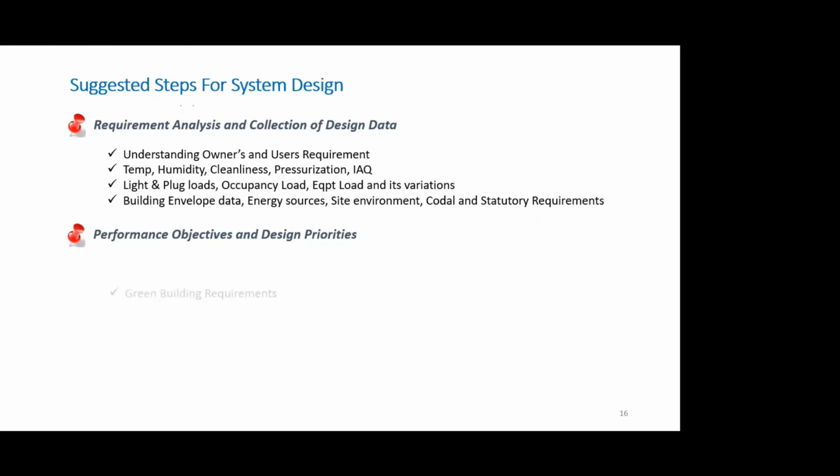Performance objectives is the next important step, whether how efficient we want our design to be, whether this project wants a certification under some green building requirements of maybe GRIHA or Indian Green Building Council or Green Building Council of India or US Green Building Council, and what is the level, whether it is just a certified building or a silver building or a gold building or a platinum, or we have a 1-star, 2-star, 3-star, 4-star, 5-star. So we need these data so that we can design our system accordingly.